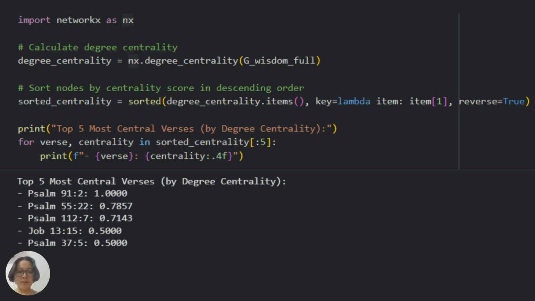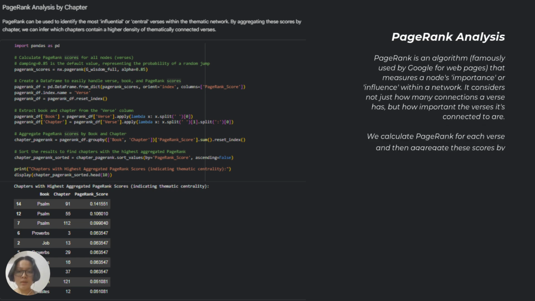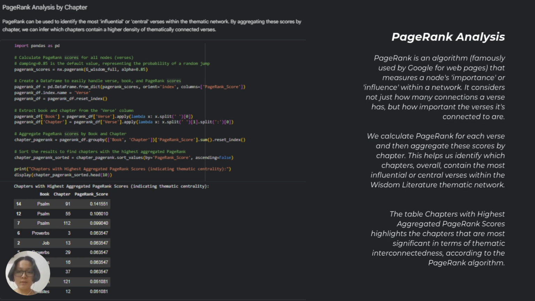And lastly, PageRank analysis. PageRank is an algorithm famously used by Google for web pages that measures a node's importance or influence within networks. It considers not just how many connections a verse has, but how important the verses it's connected to are.